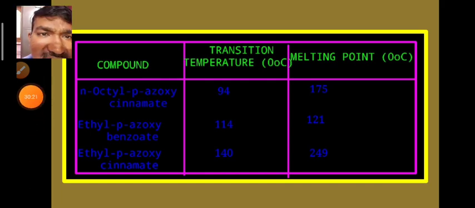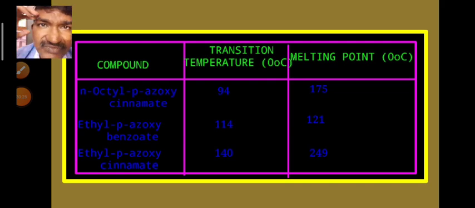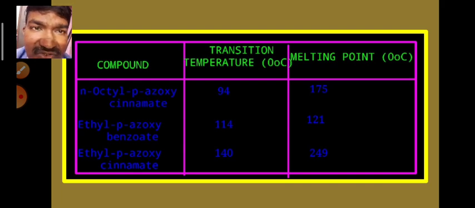For ethyl para-hydroxycinnamate, the transition temperature is 140 degrees centigrade and the melting point is 249 degrees centigrade.